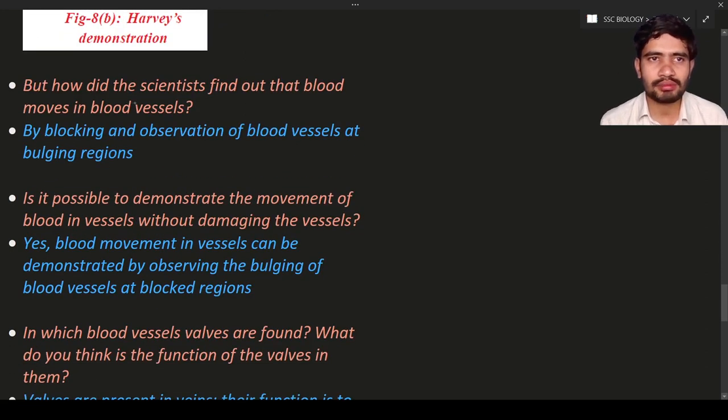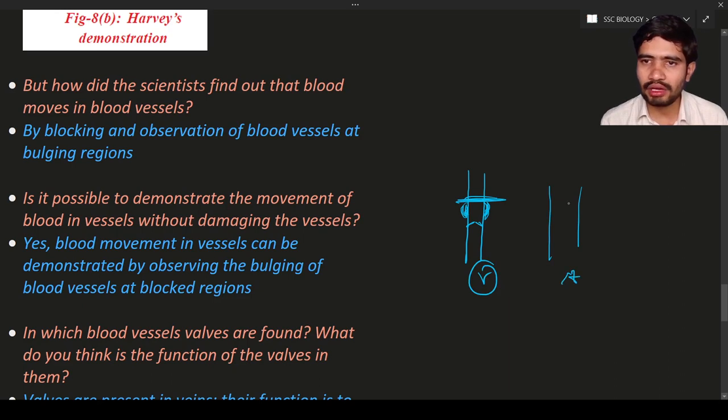The first question is, how did the scientist find out the blood moves in the blood vessels? Just by blocking, as we have just discussed. Let us consider this is the vein. If I block in this region, what will happen? The blood will get accumulated and the blood vessel will bulge over here. So in case of vein, this is known as vein.